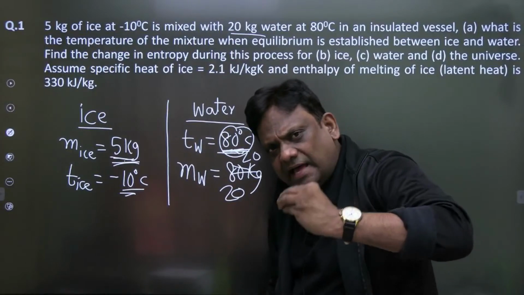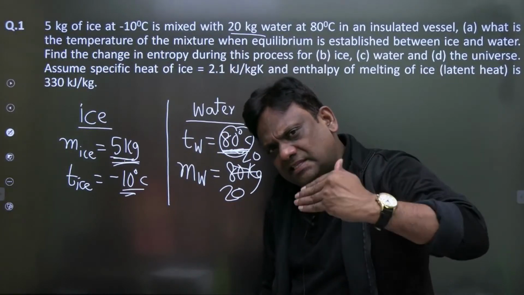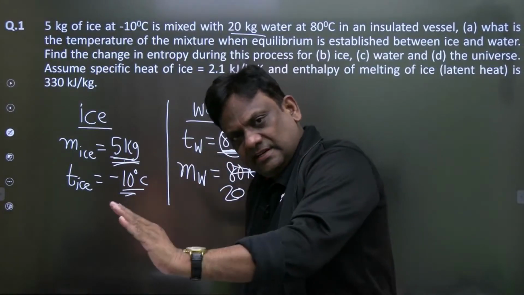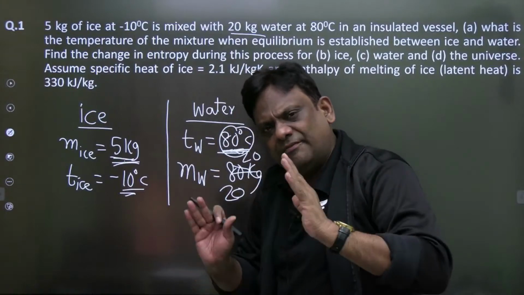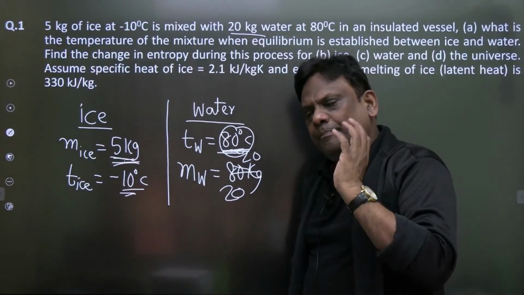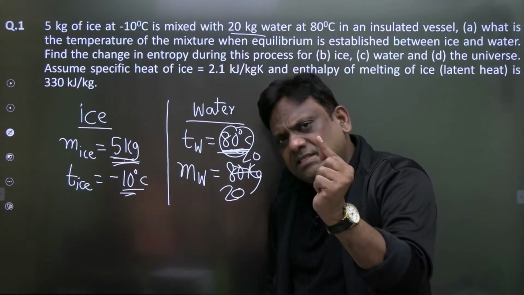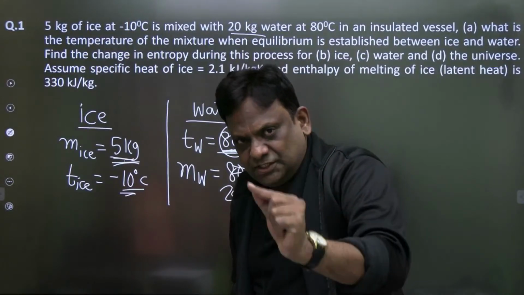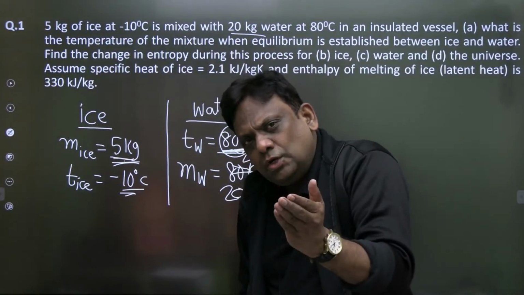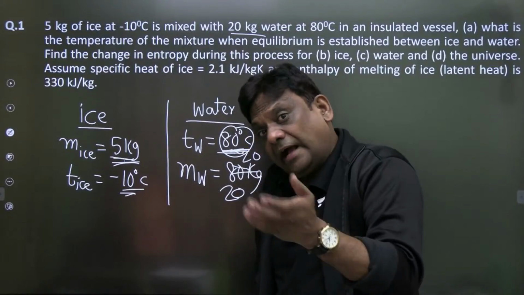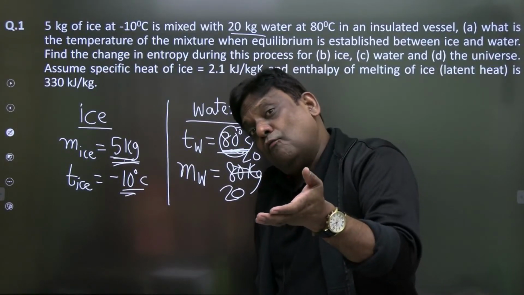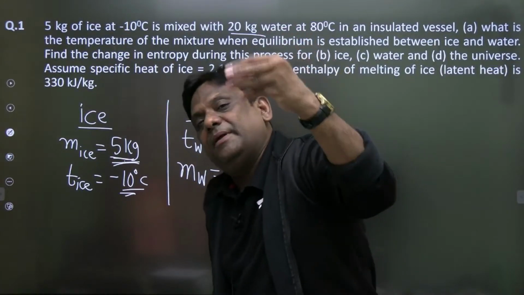First, this ice gets converted from minus 10 degrees centigrade to 0 degrees centigrade. If nothing is given, I assume everything to be at atmospheric pressure. So 0 degrees centigrade is the phase change for ice. So first ice from minus 10 to ice at 0. Then ice at 0 to water at 0, that is latent heat. Again water at 0 to water at some equilibrium temperature T.